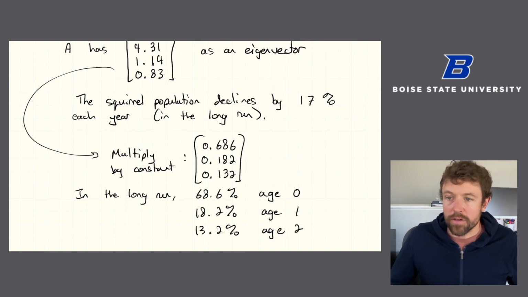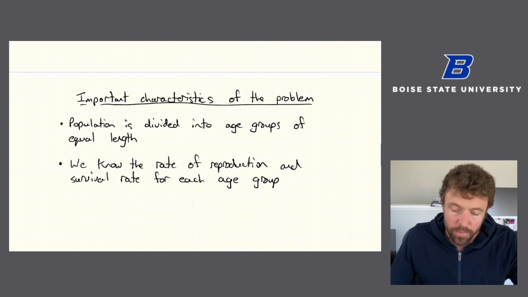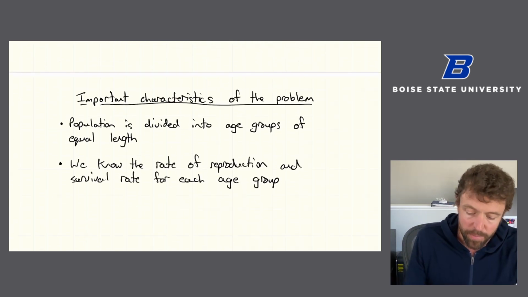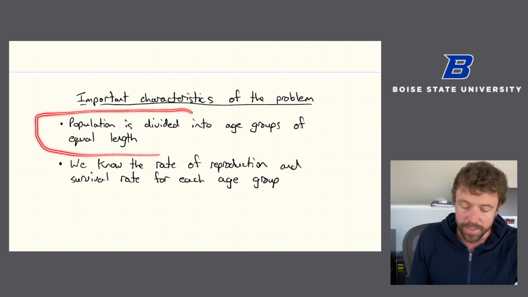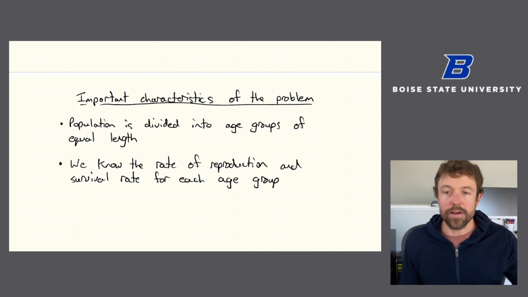What are the important characteristics of this problem that allowed us to do these computations? And eventually at the end, I'll dive into some of the details of the underlying math, but here I'm still just talking about what applications we can solve using this type of process. Okay, so what's important about this problem? Our population was divided into age groups of equal length. In this case, the length being 1 year.